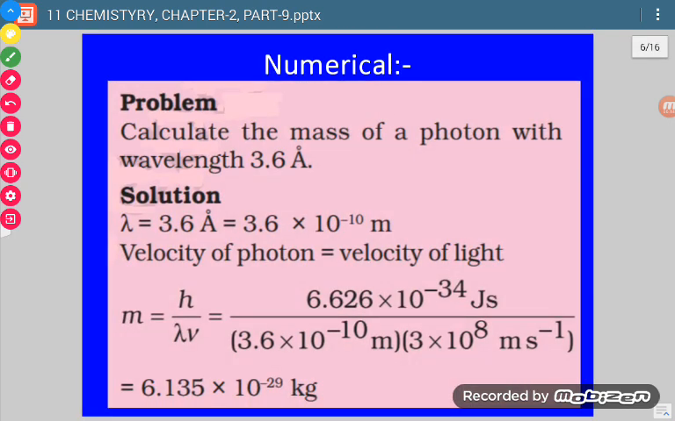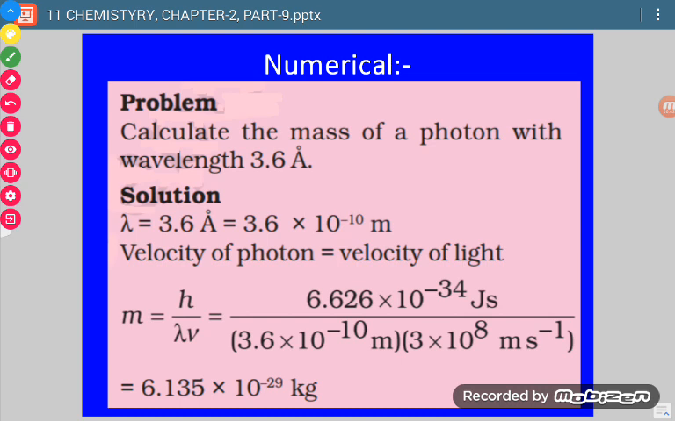Okay, now let us see another example. This is: calculate the mass of a photon with wavelength 3.6 angstrom. So in the solution, okay, now see what is given to us. Wavelength is given. Wavelength is 3.6 angstrom. So 1 angstrom we know is equal to 10 raised to power minus 10 meter. So lambda is equal to 3.6 angstrom, and it is 3.6 into 10 raised to power minus 10 meter.